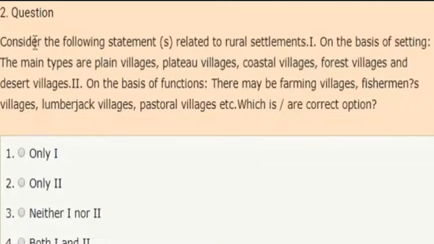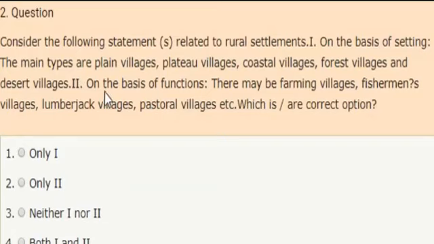Next question. Consider the following statements related to rural settlements. First statement, on the basis of setting, the main types are plain villages, plateau villages, coastal villages, forest villages, and desert villages.